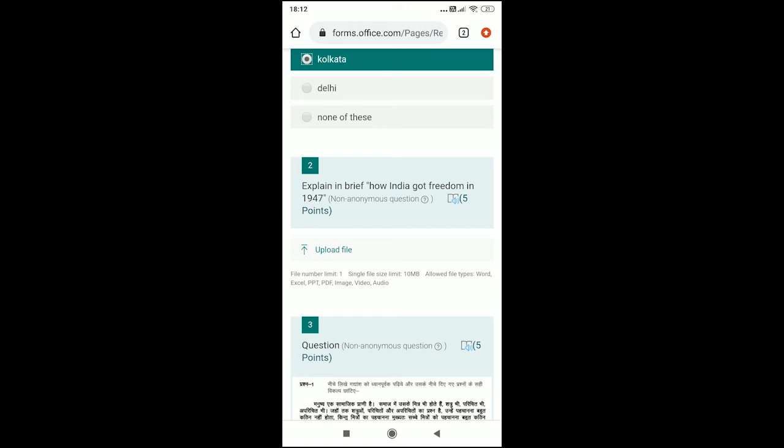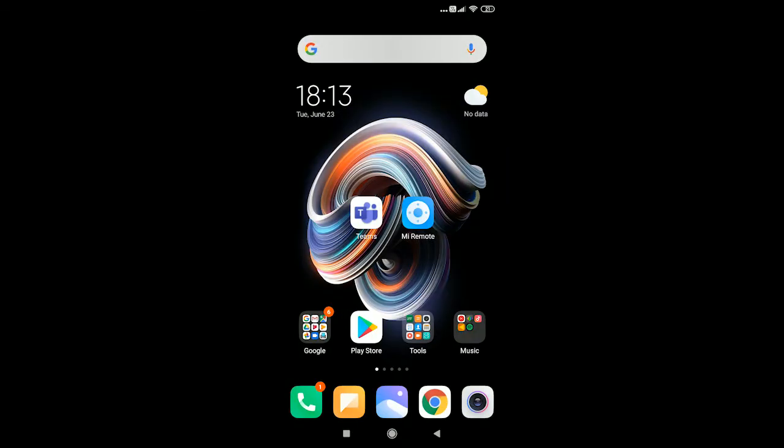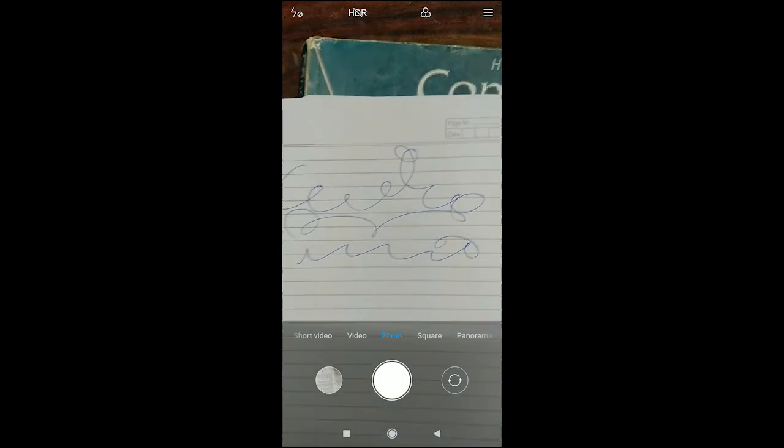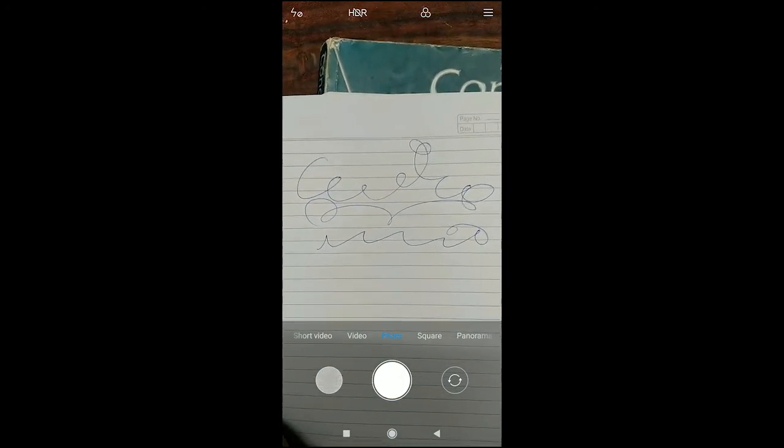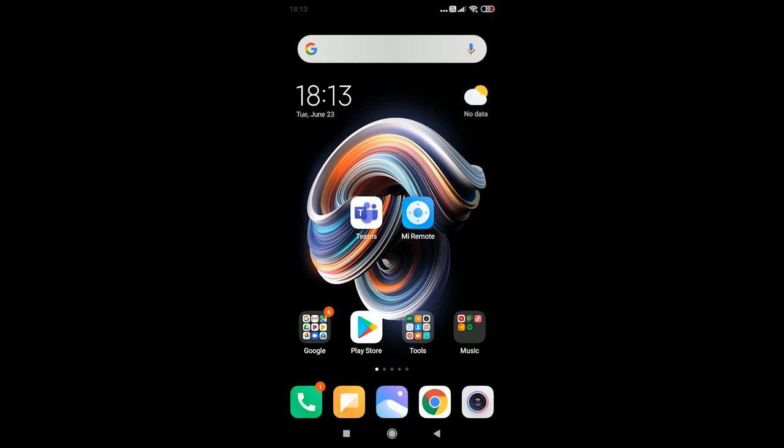Then in brief, now see this question needs a file to be uploaded, and the file can be a file which is already there in the mobile phone, or he can write it on a loose sheet, scan it, and then upload. So I'll tell you how he can do this. So first, he has to scan the file. So anything, suppose he writes all these things. Now he will scan the file, then go to Teams.